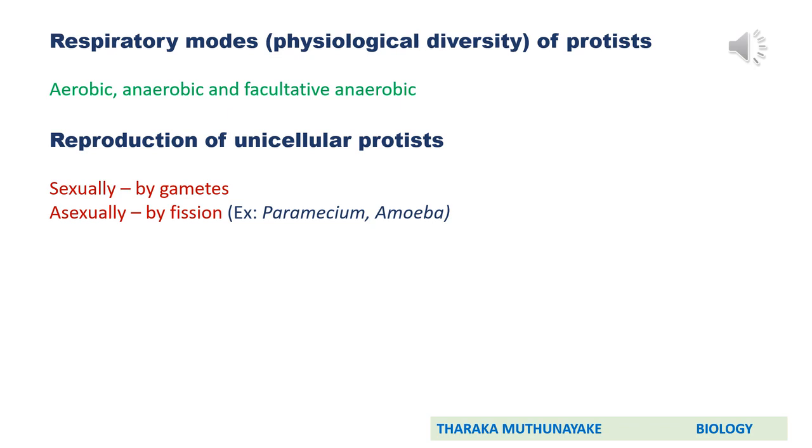These protists show three modes of respiration or physiological methods. Some of them are aerobic, some are anaerobic, and also some are facultative anaerobic. If you consider the reproduction of unicellular protists, they reproduce sexually by gametes or asexually by fission. You know that paramecium and amoeba are involved in binary fission.